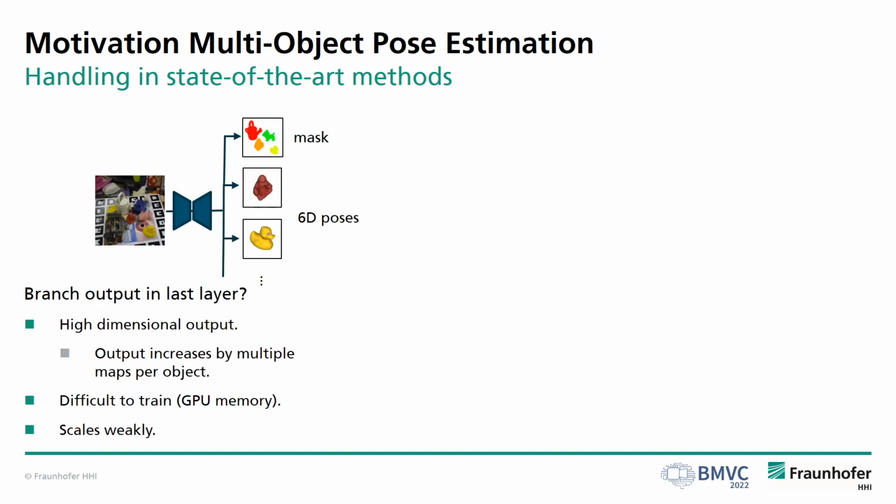An alternative is to branch the output in the last network layer and to add extra output maps with every added object. Since usually multiple outputs per object are needed, the output space becomes large, which makes the models difficult to train and introduces performance issues.